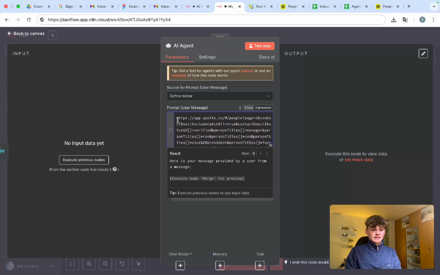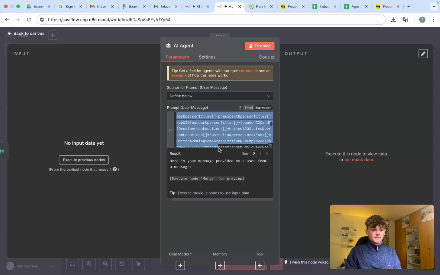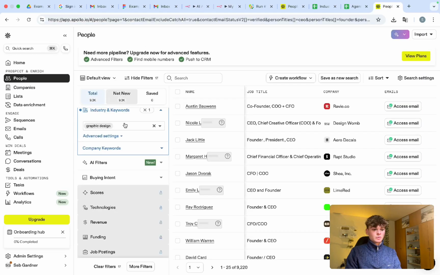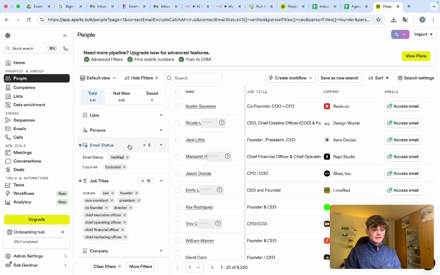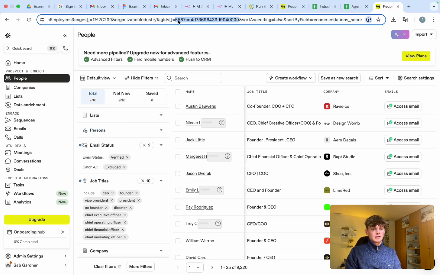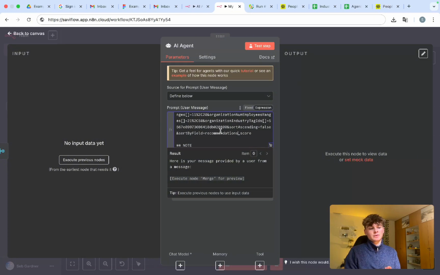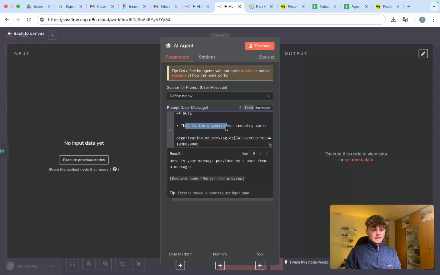and then I've provided an example URL of what an Apollo search URL should look like. The way I've gotten this URL is if you go into Apollo and you define a search like this, this URL has been directly copied from this link up here. And then I've pasted it into here as an example for ChatGPT to reference when creating its own URL based off the information that we provided through Telegram. And I've got a hashtag note. This is the organization industry part. I'm going to go into this a little later.